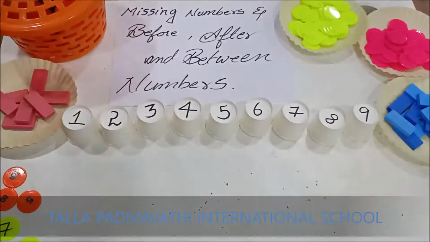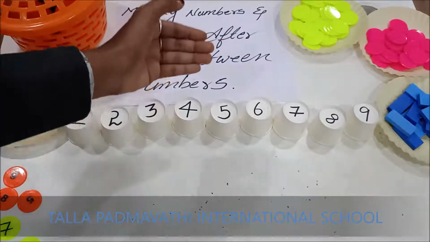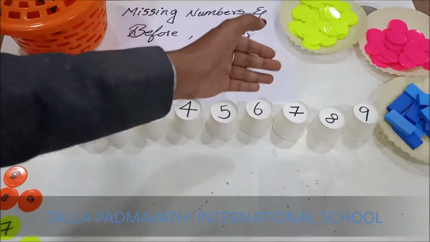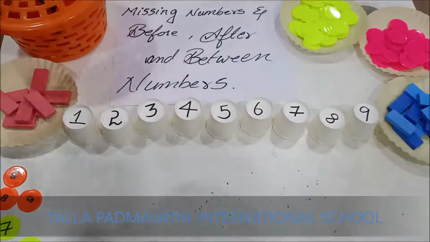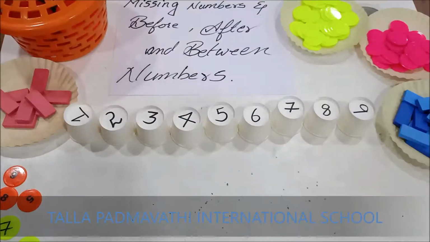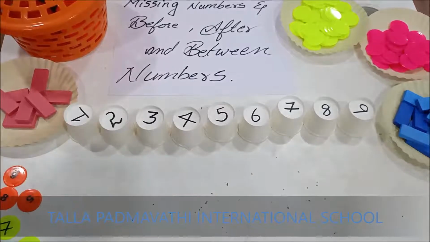So here is the correct order of serving the tea. 1, 2, 3, 4, 5, 6, 7, 8, 9. So this is forward counting. But children, if that tea stall has decided to serve it from backward counting, then how will the order be replaced?